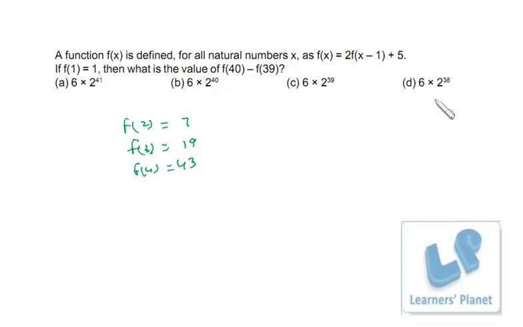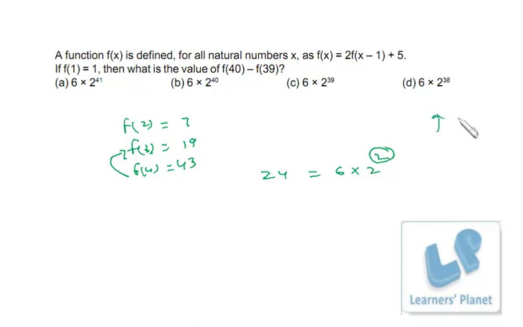See, among the options we can see the breakup between 6 and 2 is done, right? So we just try to write down f(40) minus f(39). The same I just try to do over here: f(4) minus f(3), so that is 43 minus 19, that is 24. If I wish to write 24 in terms of 6 and 2, what I can do is 6 into 2 squared. That means f(4) minus f(3) is 6 into 2 squared. So 6 we can see everywhere, but here it is 2 squared, which is 1 less than 3. So f(40) minus f(39) is 6 into 2 raised to 38.